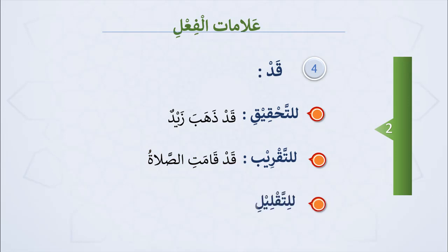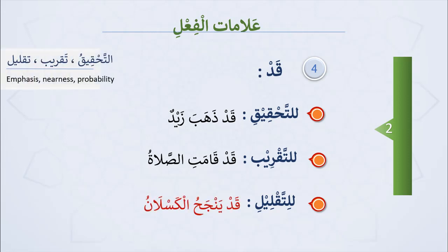It can also mean at-taqlil. At-taqlil means to make something small, or we say summarily as probability. For example, we have قد ينجح الكسلان. It means the lazy might pass. What we know of the lazy person is that a lazy person will never succeed. So we say قد ينجح الكسلان, a lazy person might succeed or might pass.